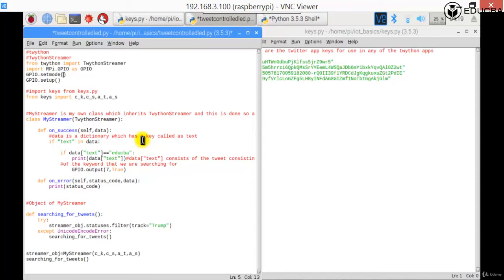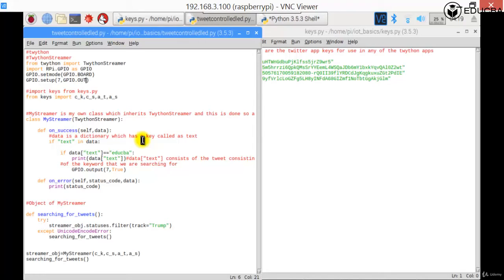So set mode, I need to say what is the mode that I'm using, which is board numbering or Broadcom. I am using board numbering currently. And setup, I am setting up pin number 7 as GPIO.setup, pin number 7 as an output pin, so it's going to be GPIO.out, right?